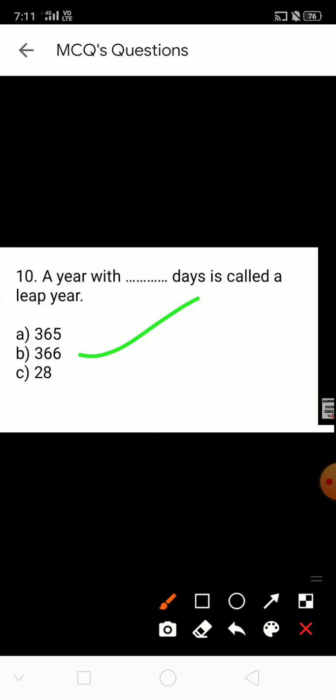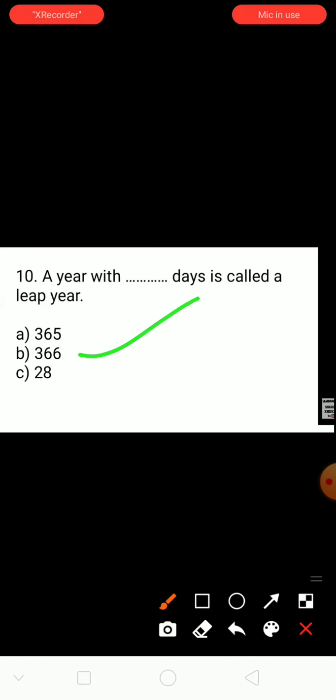Question number 10. A year with dash days is called a leap year. So in the month of February, after every 4 years, 29 days come. How many days does that year have? That year is called a leap year. 366. So option B is the correct answer here.